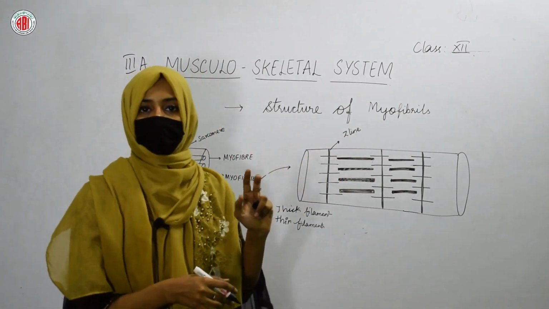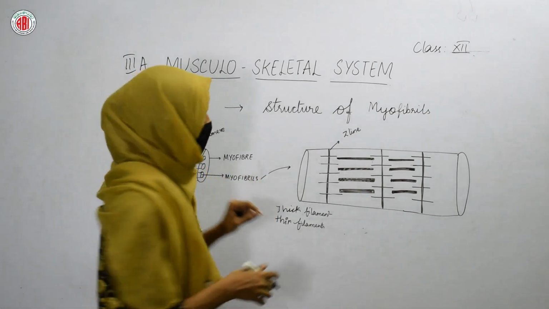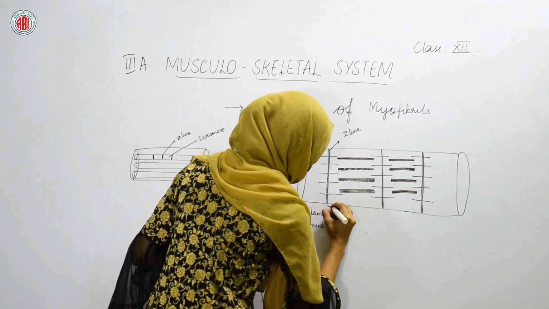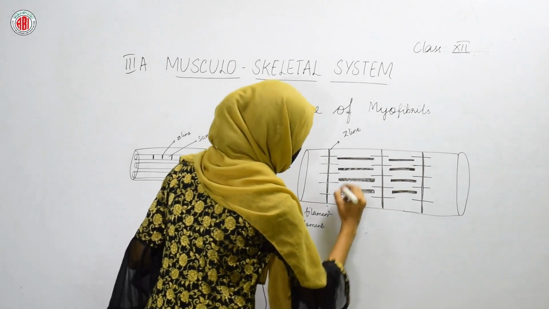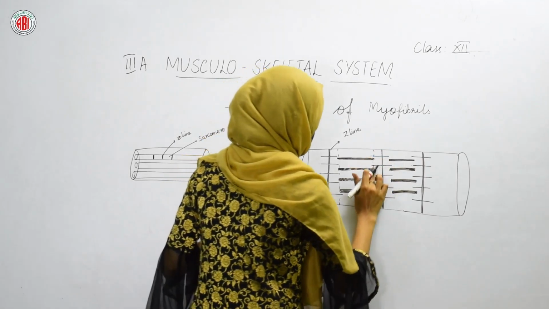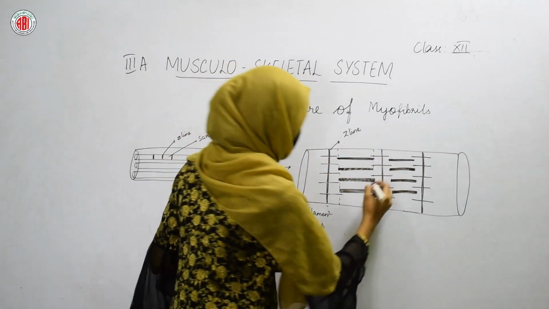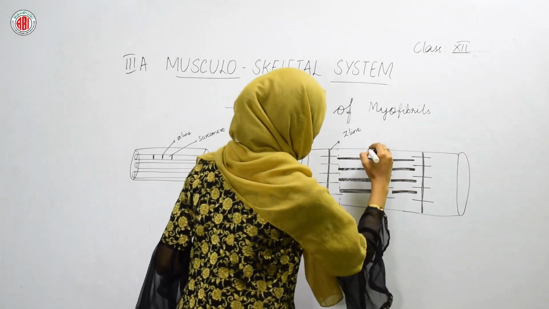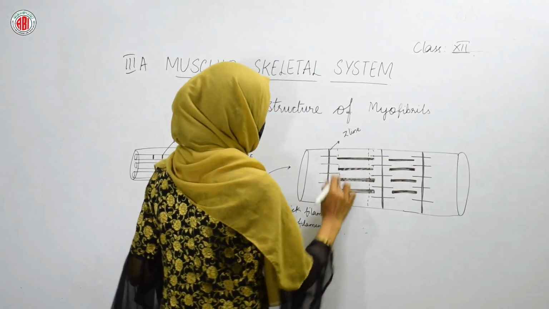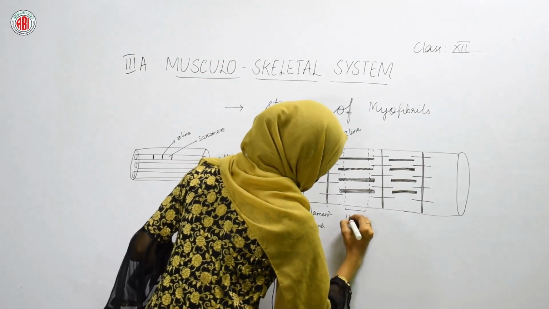Now let us see the zones or the bands which are present. So here, this region where you can see the presence of only thick filaments, this part, only thick filaments are present. The region where you can see the presence of only thick filaments is called the H zone.